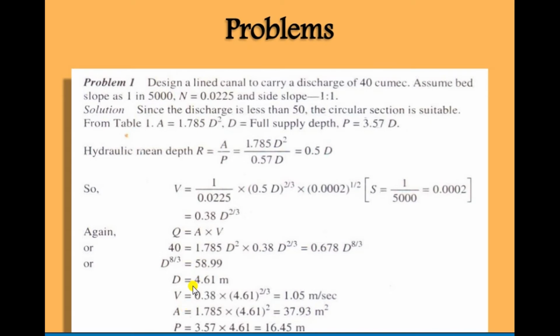So after finding the value of d, we have to find the V, A and P by putting it into the equation. That is the value of A, that is the value of P, and that is the value of V. Put that value of D into the equation and we can get the values.